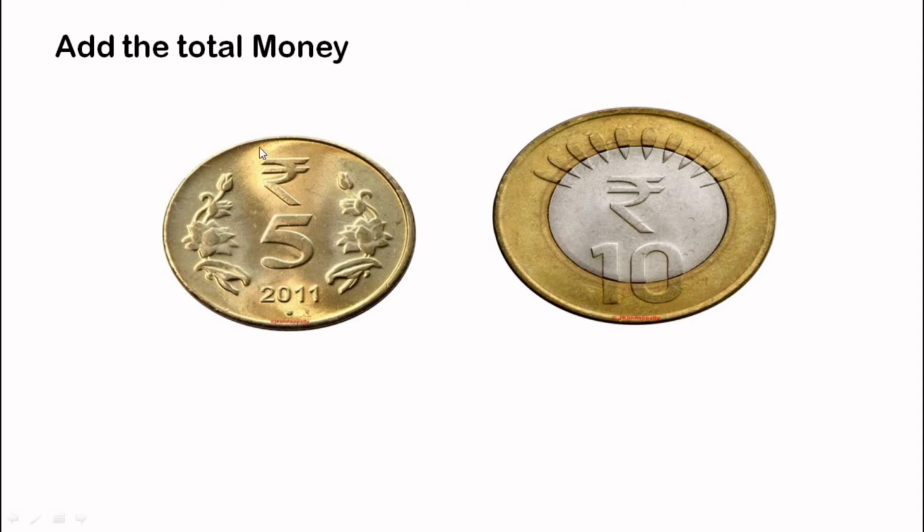If we add these two, we get 15. So if a question is given like this, where pictures of coins are given, you will add them and then select the correct answer.